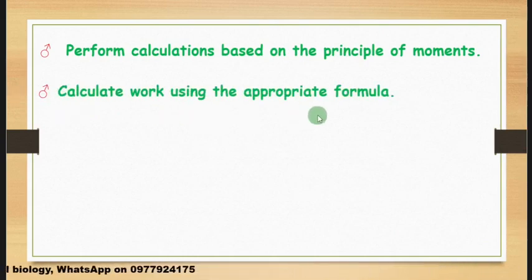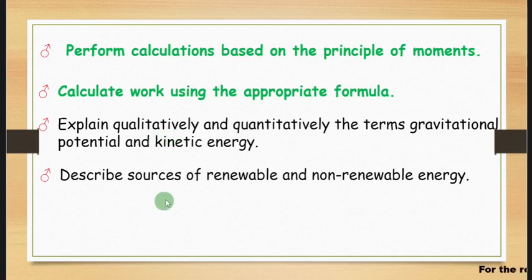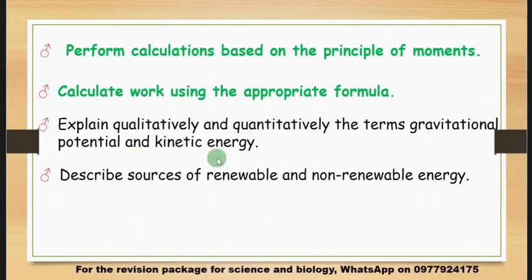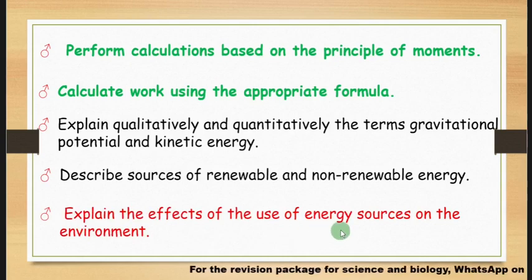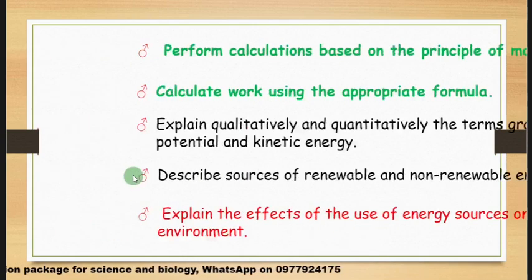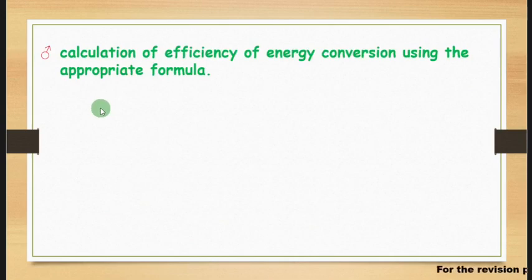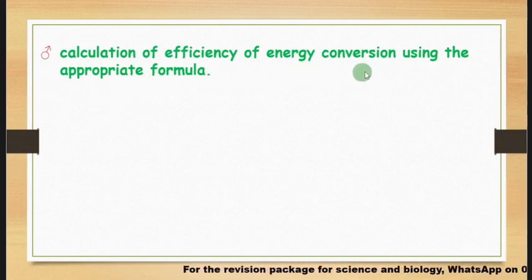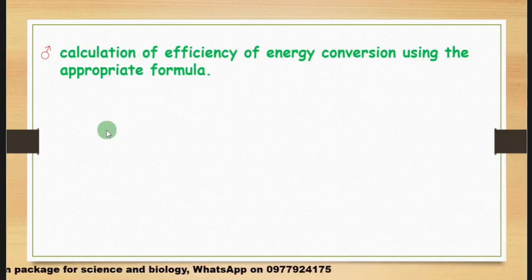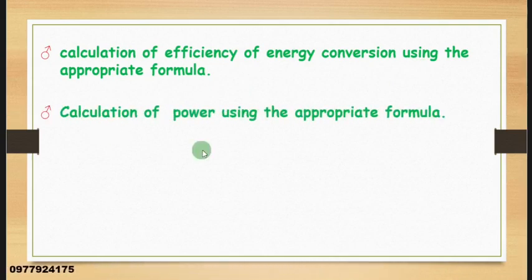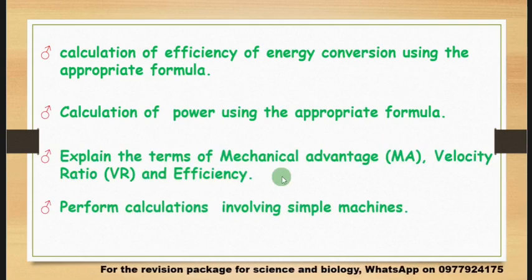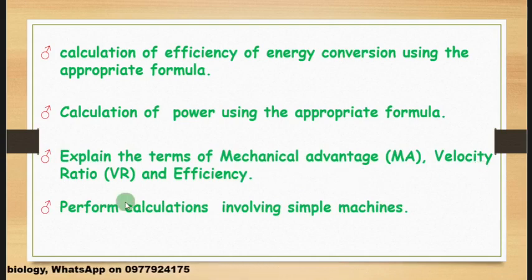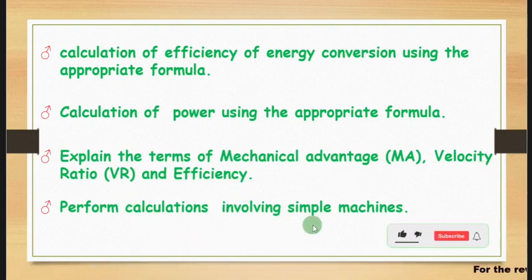work using the appropriate formula, and also explain qualitatively the terms gravitational potential and kinetic energy, and describe sources of renewable and non-renewable energy, and also explain the effects of the use of energy sources on the environment. All right, you must be able also to perform a calculation on efficiency of energy conversion using the appropriate formula, and also calculate power using the appropriate formula, and also explain the terms mechanical advantage, velocity ratio, and efficiency, and perform calculations involving simple machines.